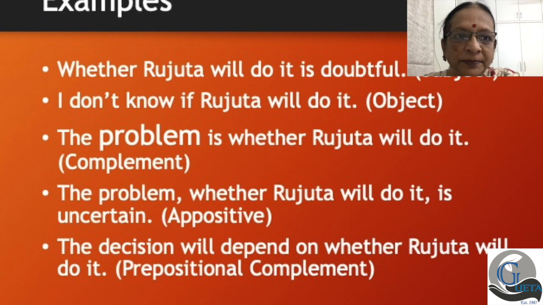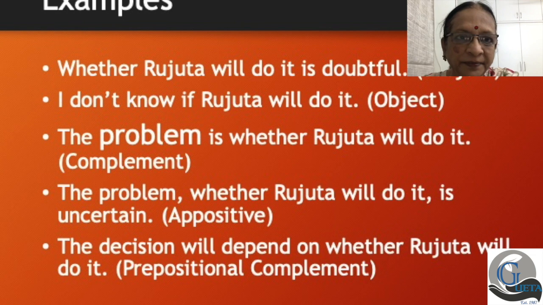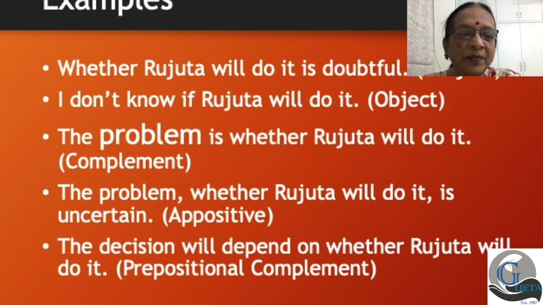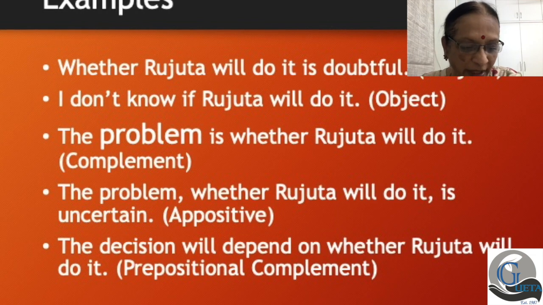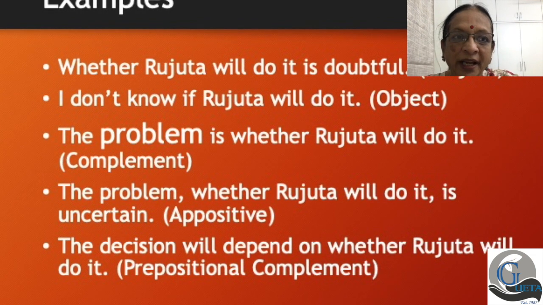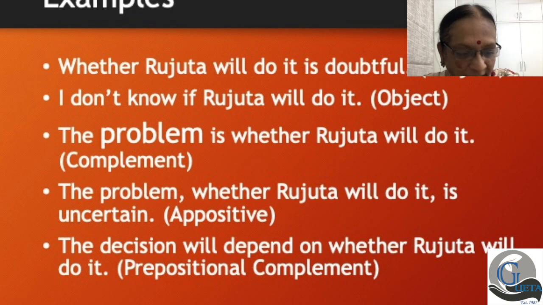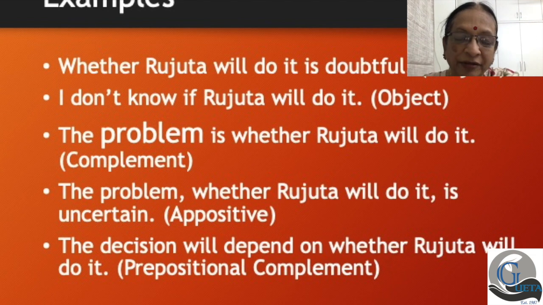The problem, whether Rujita will do it, is uncertain. The problem, whether Rujita will do it, is uncertain. So there you have what can be called an appositive, right? It is an appositive.